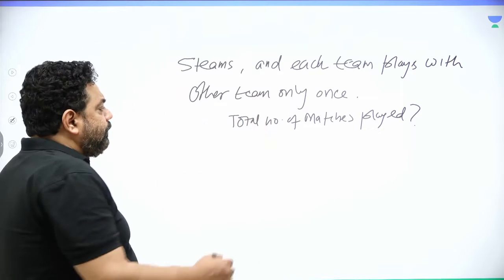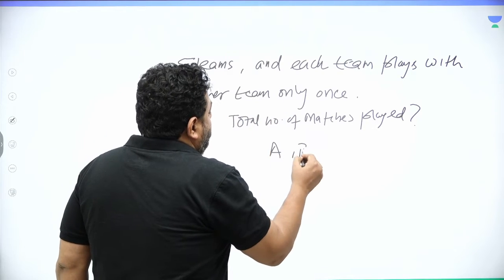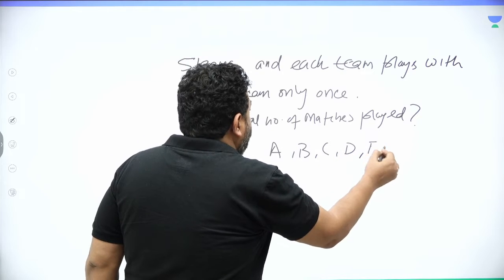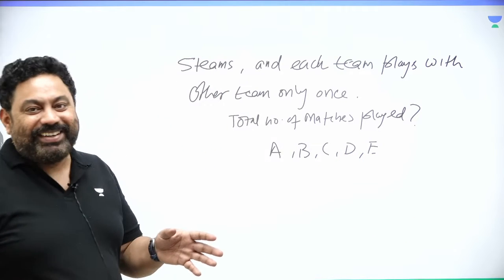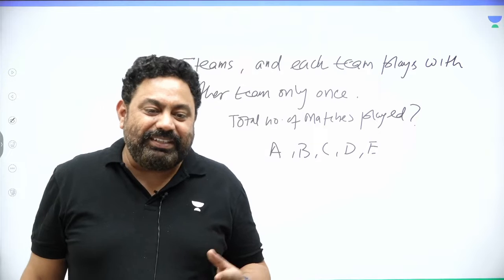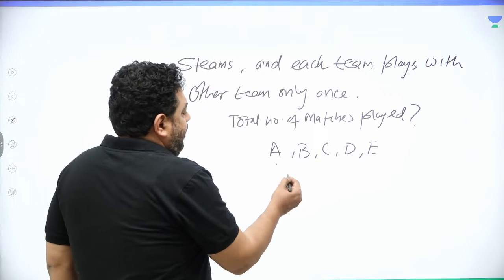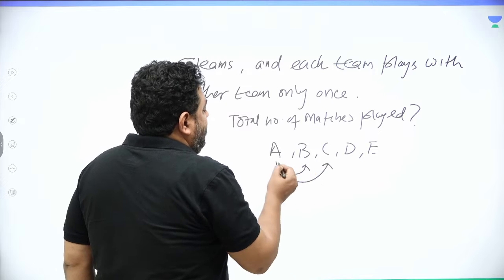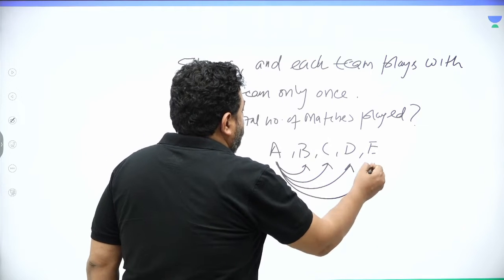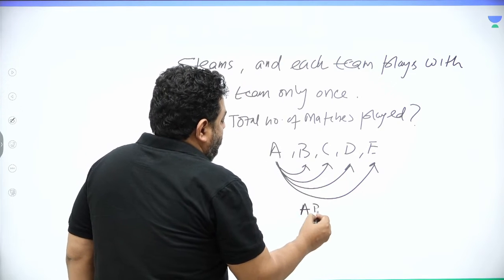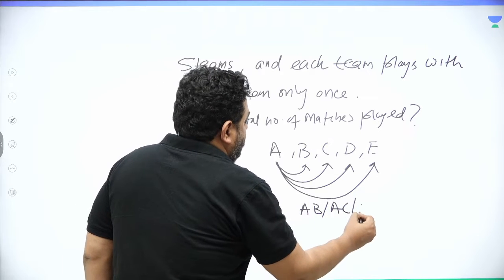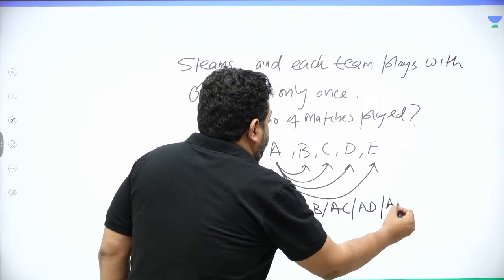Suppose there were 5 teams, A, B, C, D, E. Don't you think the number of matches would be: A plays with B, A plays with C, A plays with D, and A plays with E. So matches A-B, A-C, A-D, A-E.